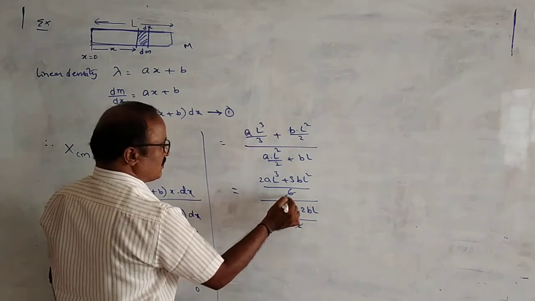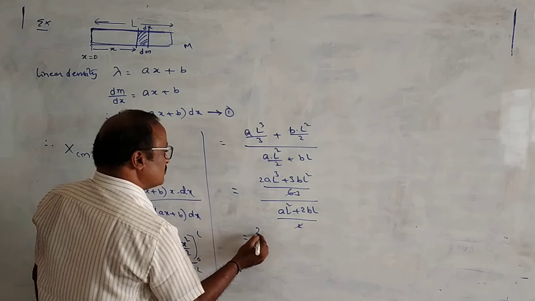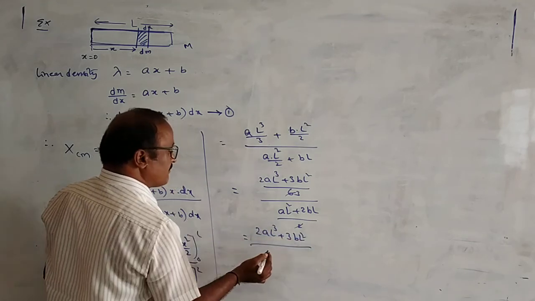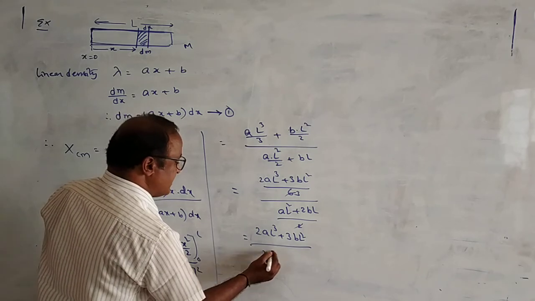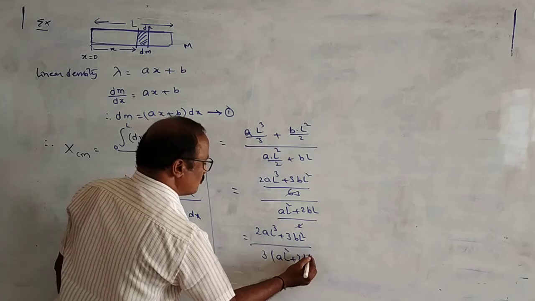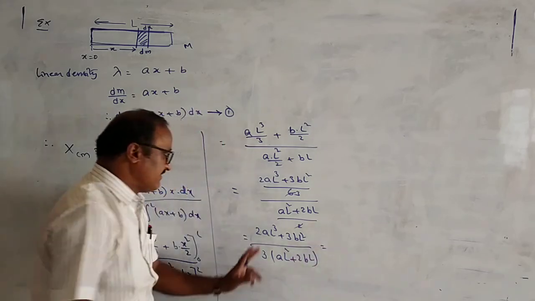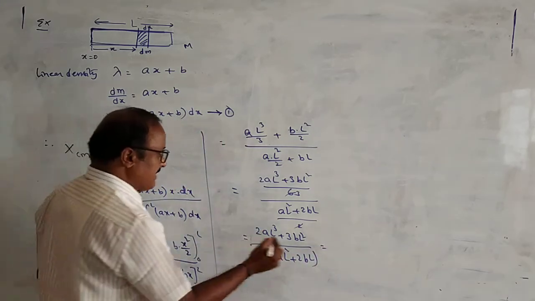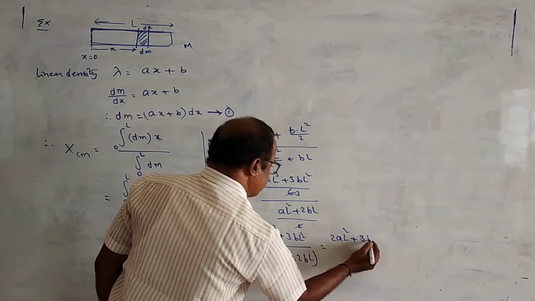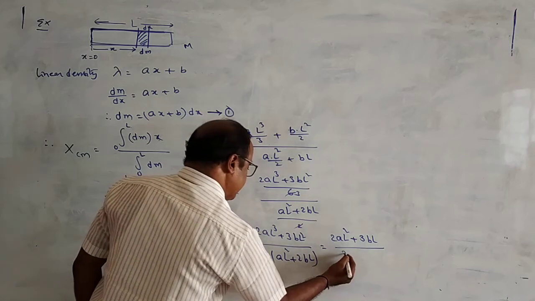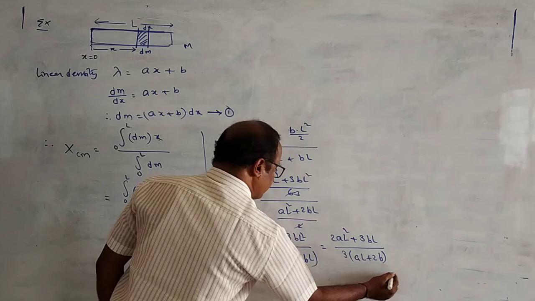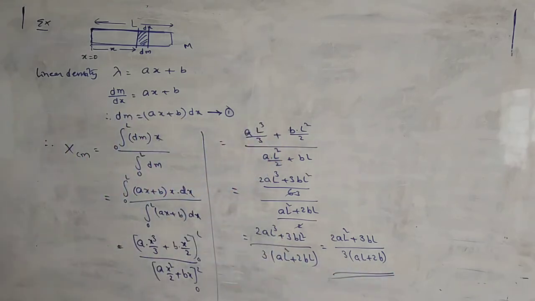Okay na? 2 1s 2, 3 1s 3, that is 2aL cube plus 3bL square by 3 into, 3 into a into L square plus 2bL. Suppose L value common in this, cancel this, for remaining values, 2aL square plus 3bL by 3 into aL plus 2b. So this is the location of center of mass.